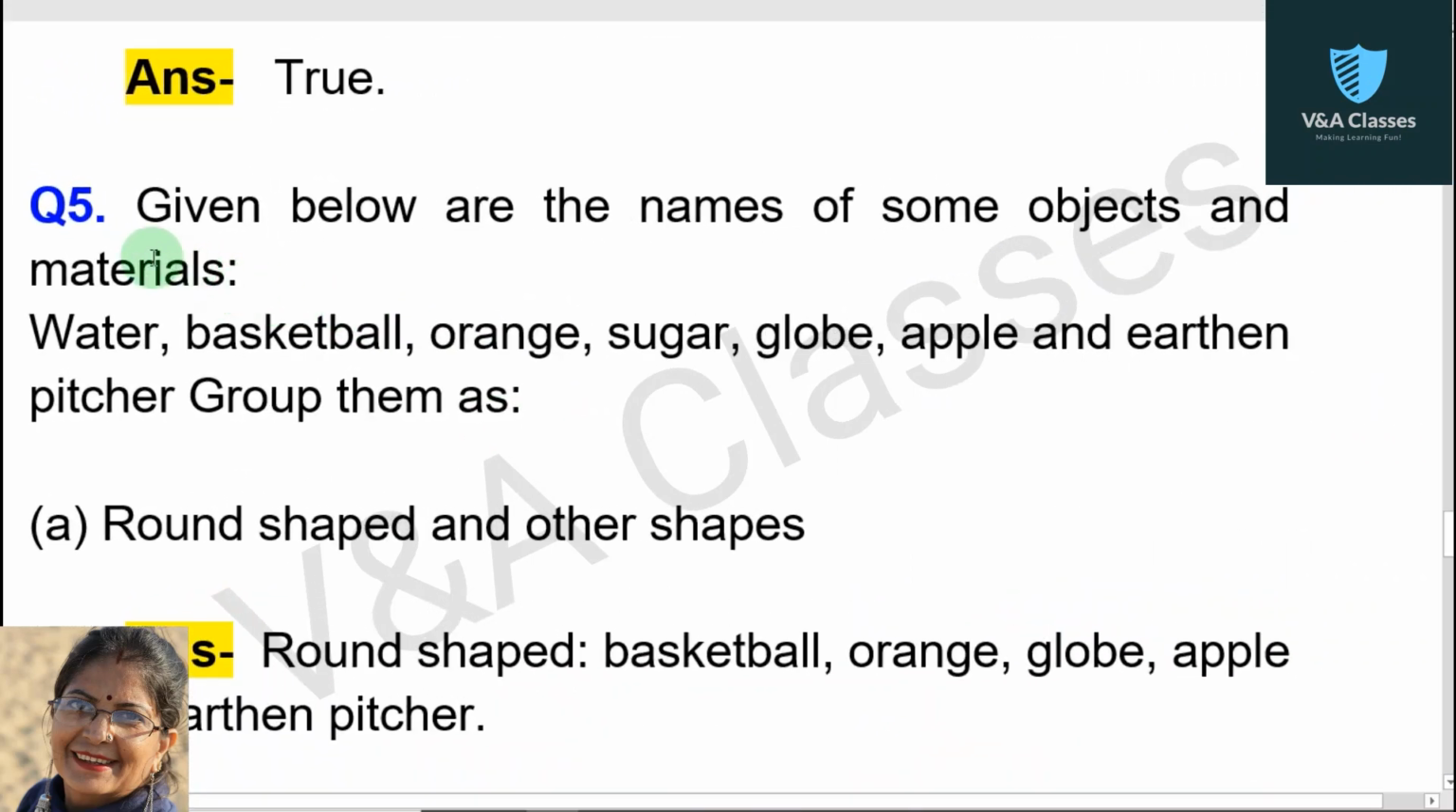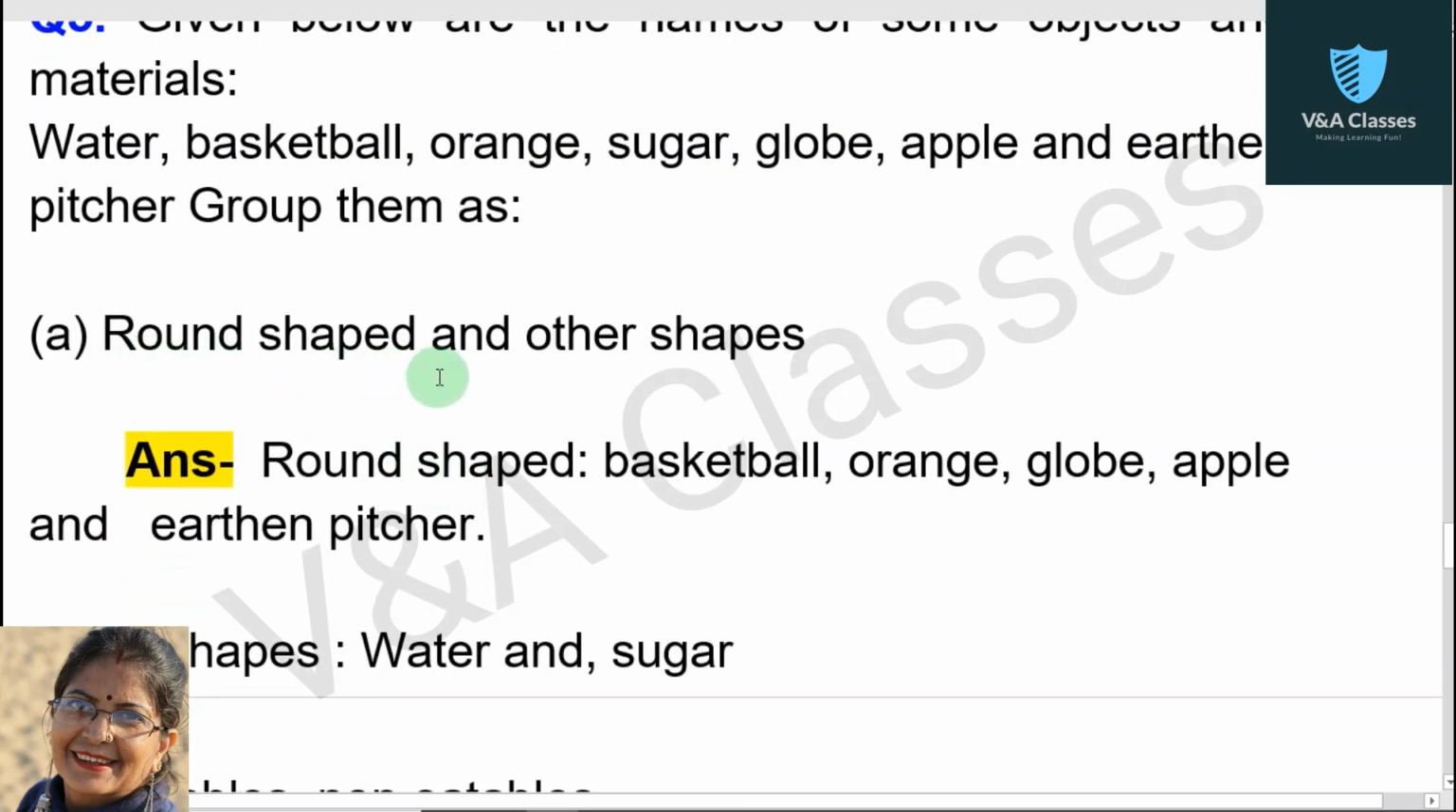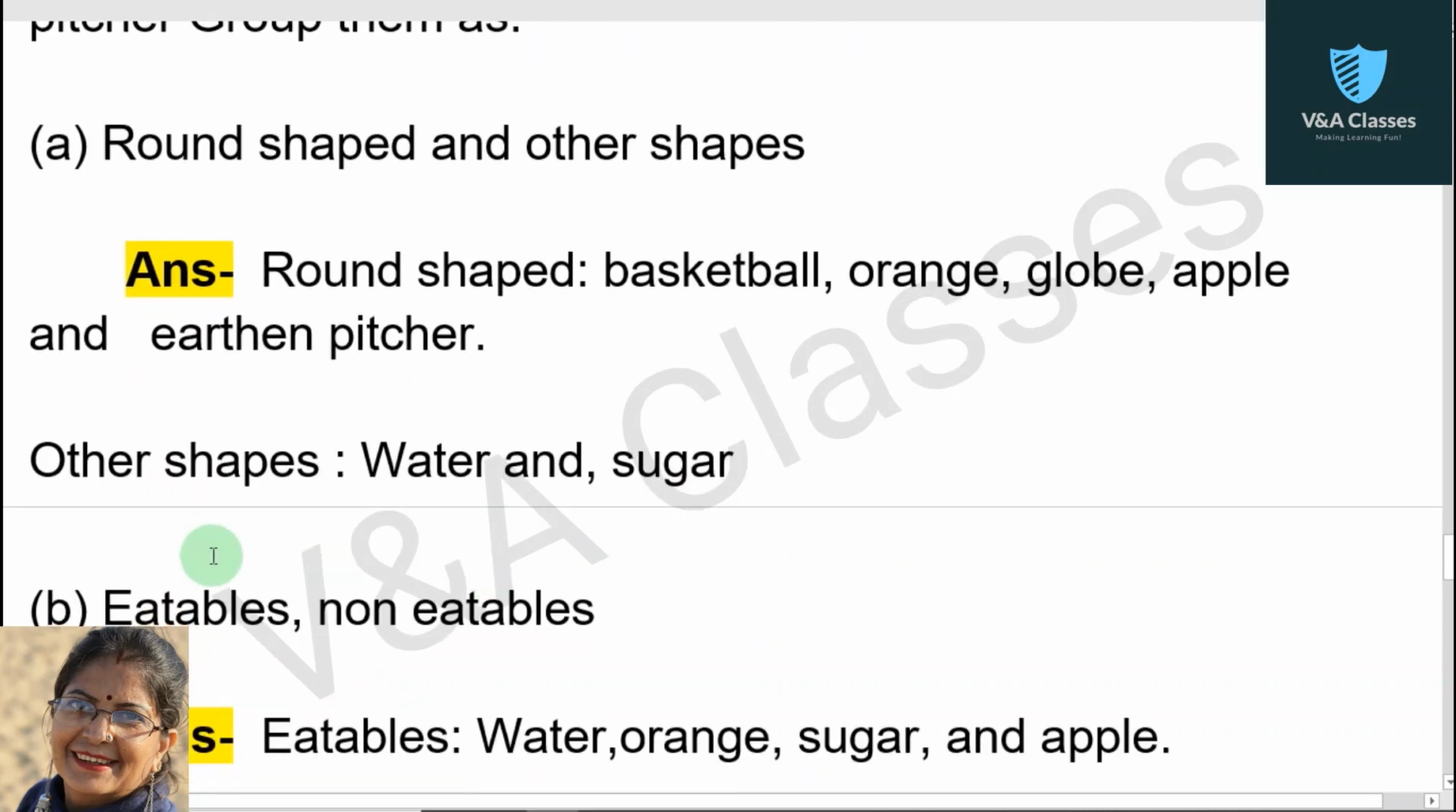Now question number 5. Given below are the names of some objects and materials. Objects and materials are water, basketball, orange, sugar, globe, apple, and earthen pitcher. Group them as first grouping name is round shaped and other shapes. For round shaped, materials and objects are basketball, orange, globe, apple, and earthen pitcher. For other shapes, material and object are water and sugar.